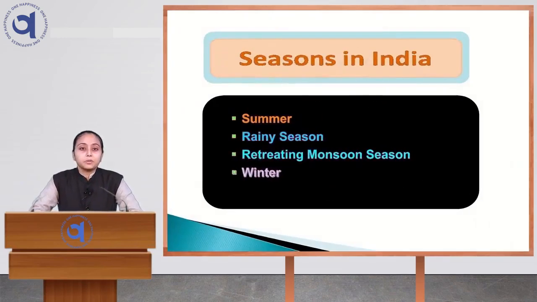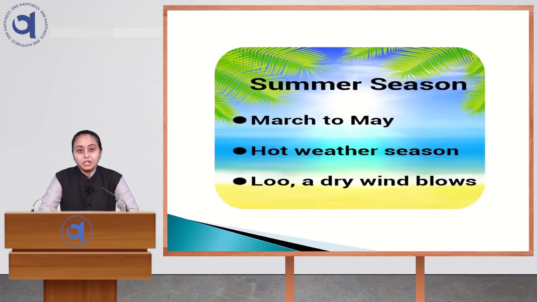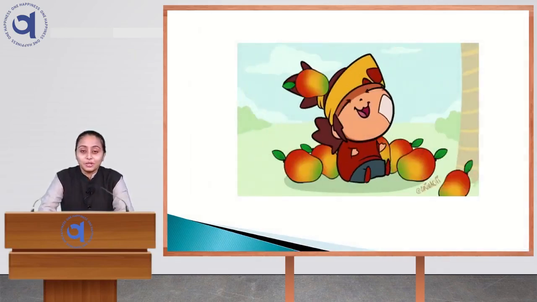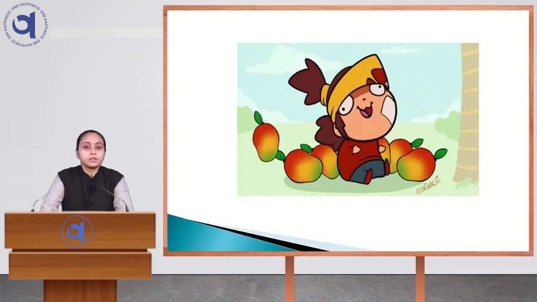Now, let us go through the seasons we experience in India. Basically, we are experiencing 4 seasons in India: summer, rainy season, retreating monsoon and winter season. The first comes the summer season. The duration of this season is March to May. During this season, we experience a very hot climate. Then what is the pleasant thing about the summer season? Yes, yummy and juicy mangoes. We enjoy eating mangoes throughout the season.